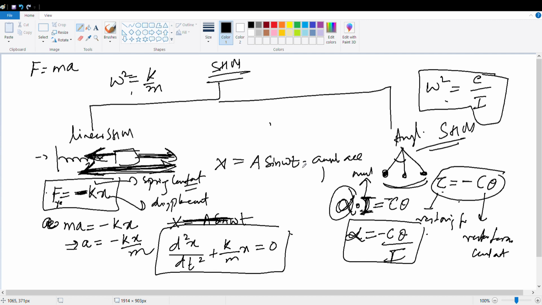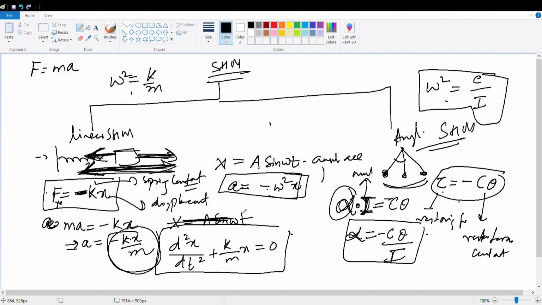Clear? So you will obtain a as minus omega square x if you solve it. I am not going to solve it because it will take time. So just see, a equal to minus omega square x. What was a? a equal to minus kx by m here.